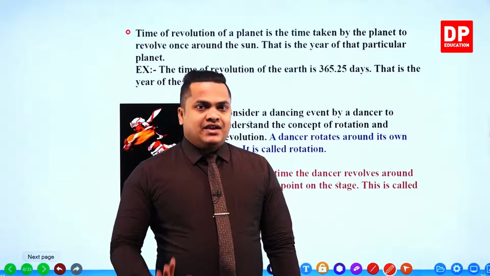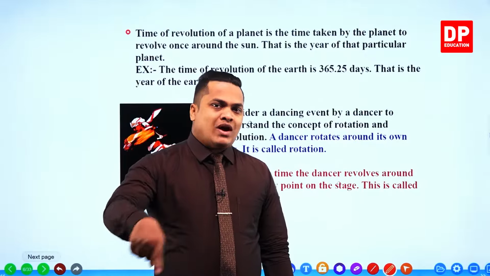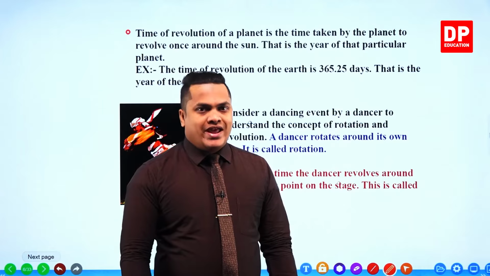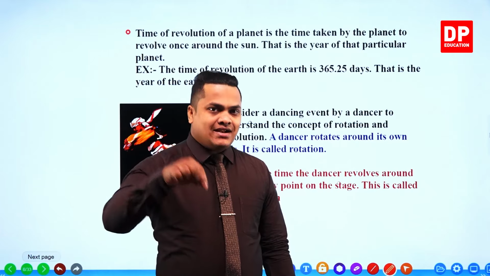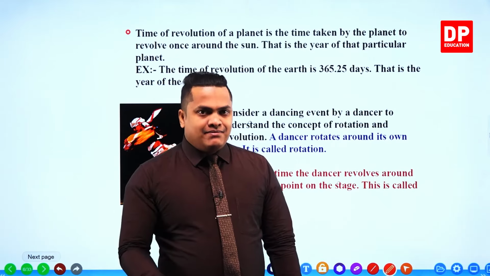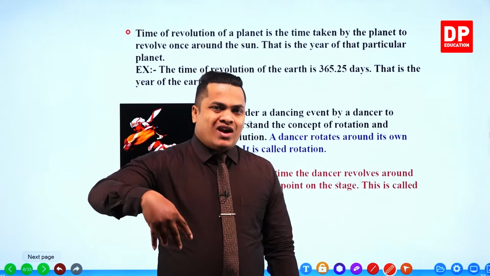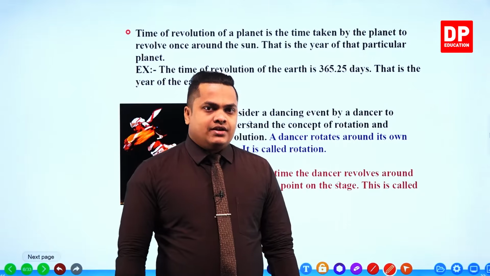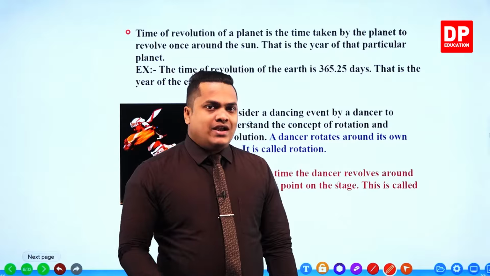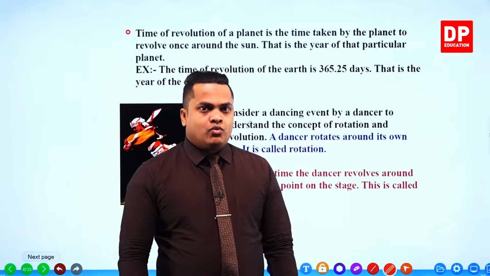The time taken by a certain planet to complete one cycle around its own axis is called one day on that particular planet. The time taken by a planet to complete one cycle around the sun while it keeps rotating around itself is called 1 year of that particular planet.